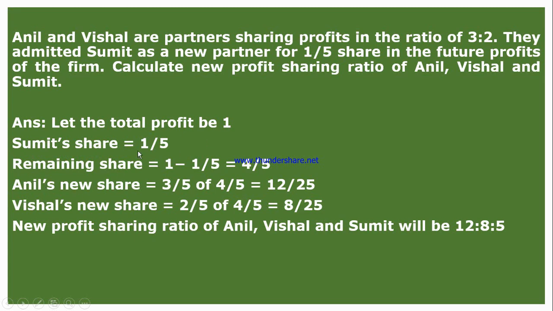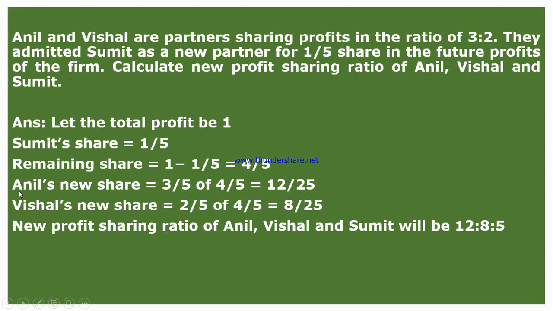Now, if we deduct 1/5 from 1, how much will be left? That is known as the remaining share. 1 minus 1/5 gives us 4/5. So this 4/5 share will remain in the profit sharing, and this 4/5 will be divided between the two other partners, Anil and Vishal, in the old ratio, that is 3:2.